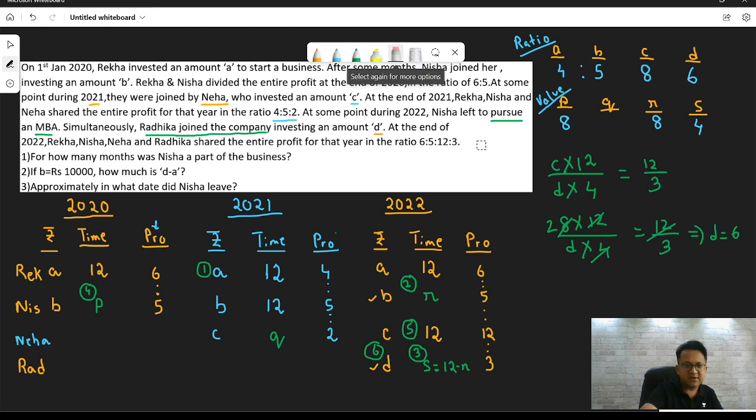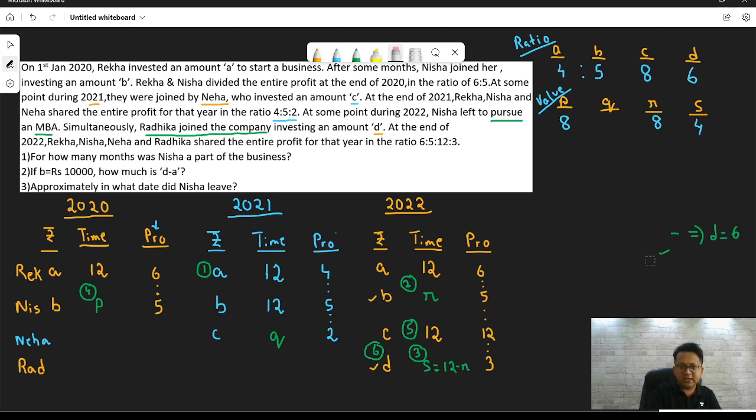Let's determine Q as well. Okay, Q is there in the year 2021. So you can frame an equation which has Q, correct? So I think I will frame the equation out here. B and C I can take from 2021.